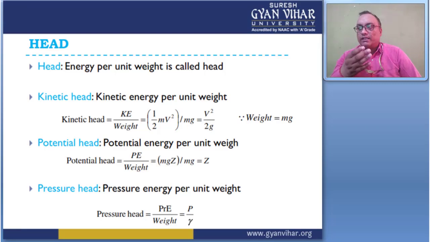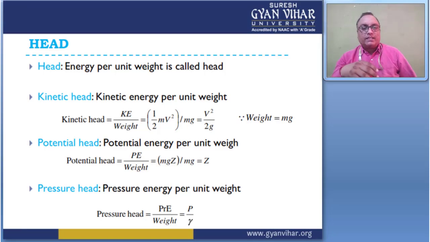And the potential head, from the last slide: what is the potential head? It is mgz divided by mg. So mg and mg cancel, and the only term remaining is z.